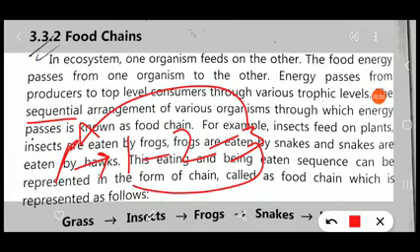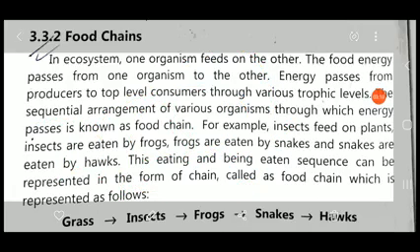The tertiary consumer does not directly feed on the producers, or directly on the primary consumers. There is a sequence. It will not happen that secondary consumers feed on tertiary consumers, or primary consumers feed on tertiary consumers. The energy flows in a particular sequence, according to the sequential arrangement of trophic levels. This sequential arrangement of various organisms through which energy passes, that is, the process of energy transfer, is known as the food chain.